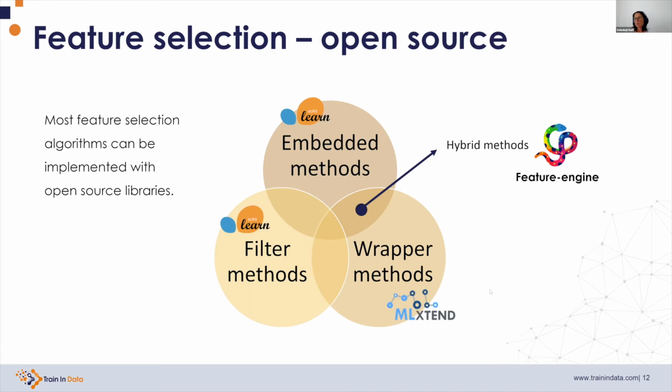Fortunately, open source libraries support the implementation of the great majority of the feature selection algorithms that we know of today. Scikit-learn offers support for filter and embedded methods. MLXtend offers support for the wrapper methods, and Feature Engine will allow us to implement hybrid methods of feature selection. So throughout the rest of the video, I will dive into each of these groups of methods. We will understand what is the common characteristic that they share, and then we will describe the several algorithms within these groups and how we can implement them with Python open source.